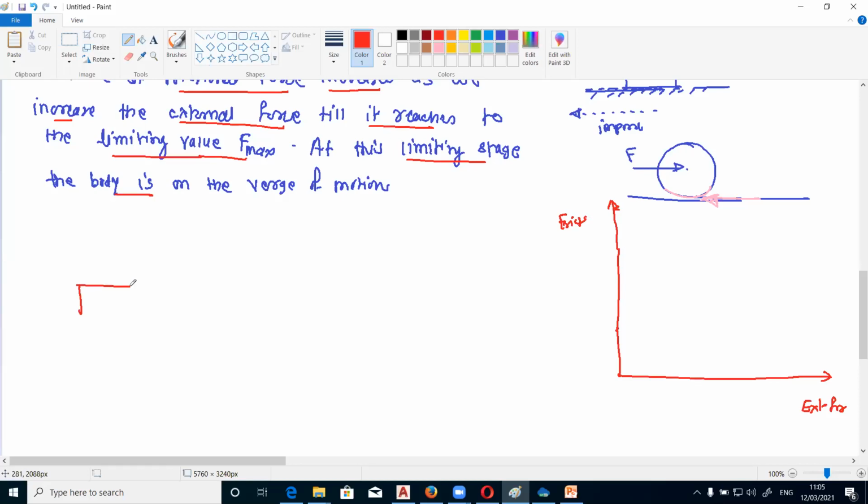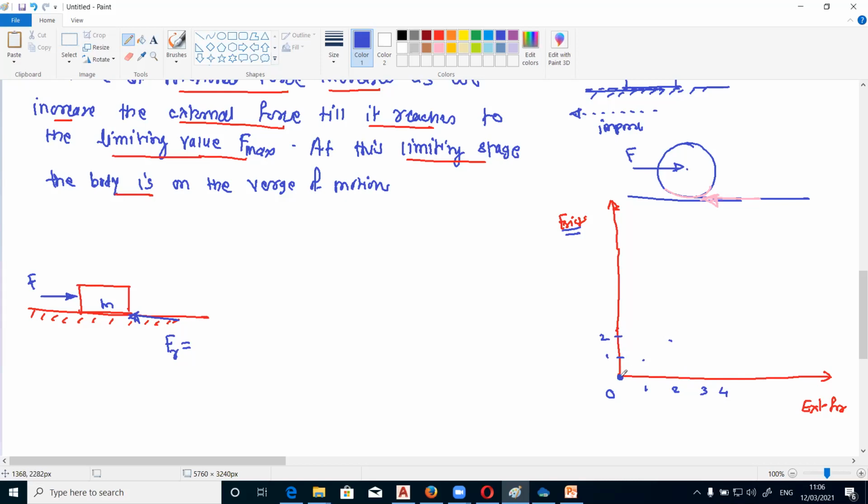So if the object is kept on a surface like this, and we apply some external force in this direction, so this is the external force F, this surface will offer the opposite force, that is the frictional force. So this is the Fr. Okay. So suppose we increase the external force from 0, 1 Newton, 2 Newton, 3 Newton, 4 Newton. Similarly, the frictional force will also increase. So it will become 1 Newton for 1 Newton. If it is 2 Newton, it will become 2 Newton.